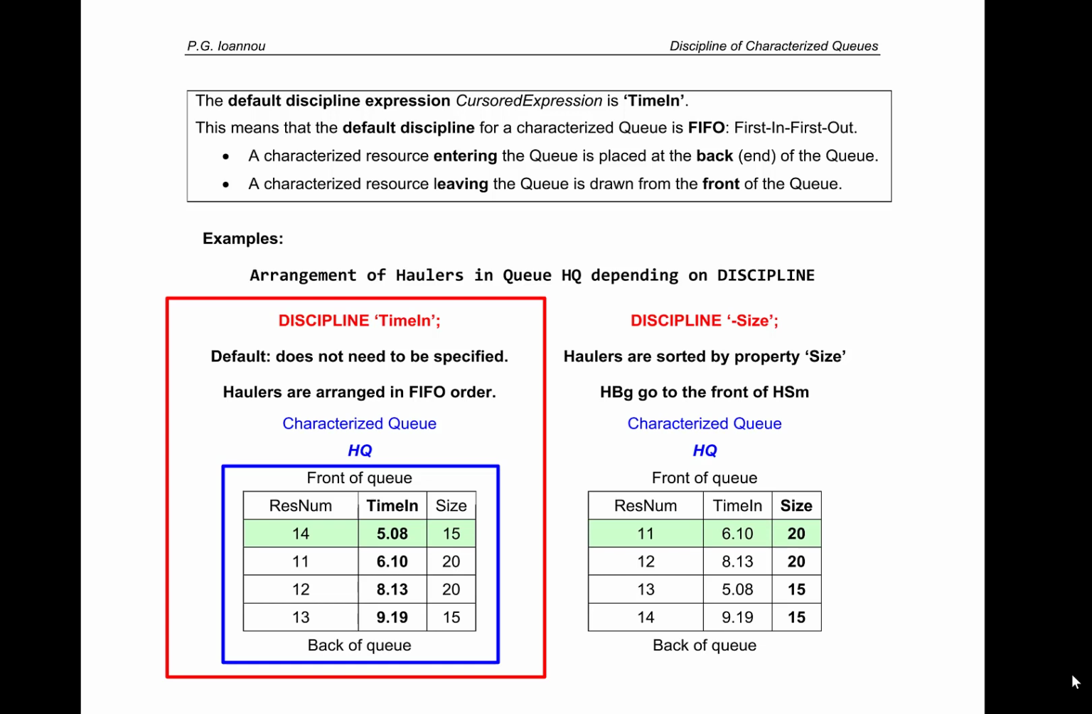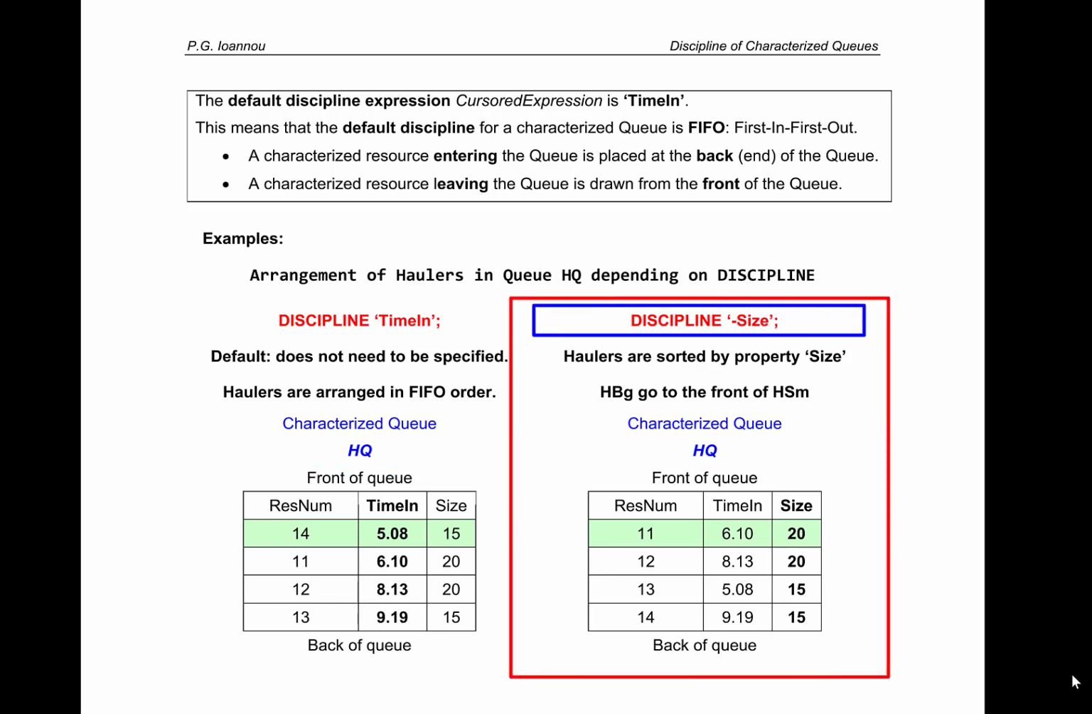The property time in is the time at which the resource has entered the queue. The property size shows the size of that particular hauler. Notice that resources in this queue are sorted by time in. The resource with the smallest time in was the resource to enter the queue first and is in the front of the queue, whereas the resource with the largest time in was the resource that entered the queue last and is positioned at the back of the queue. Notice that these resources have sizes of different values, 15 and 20.